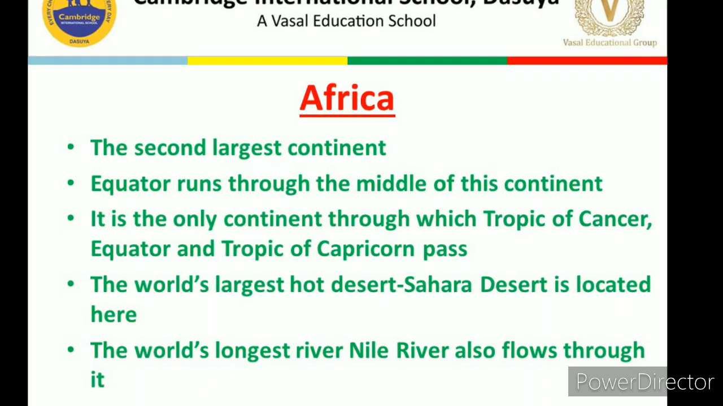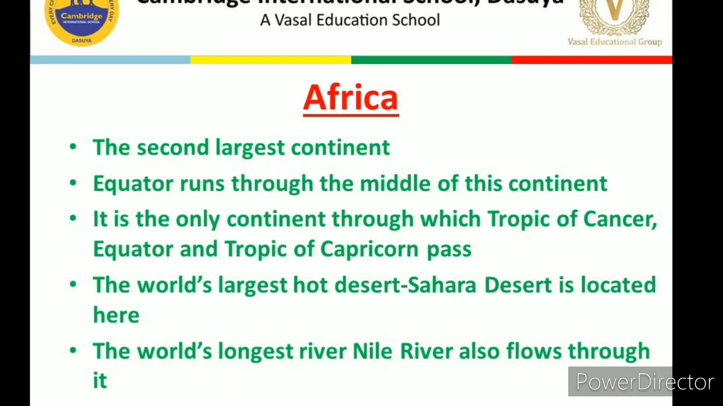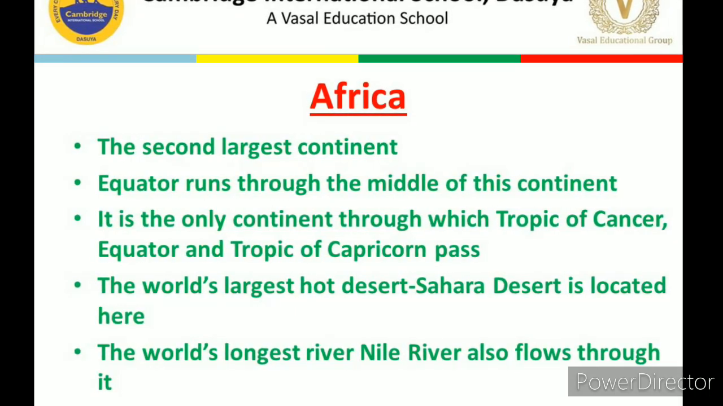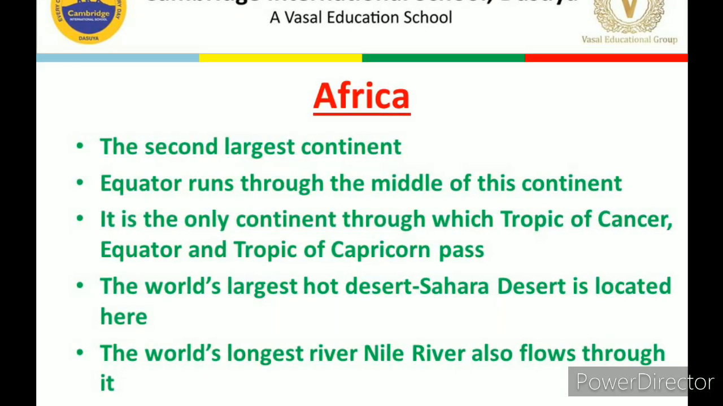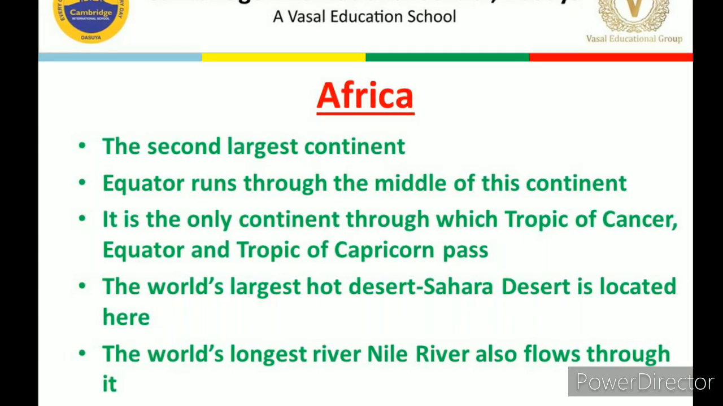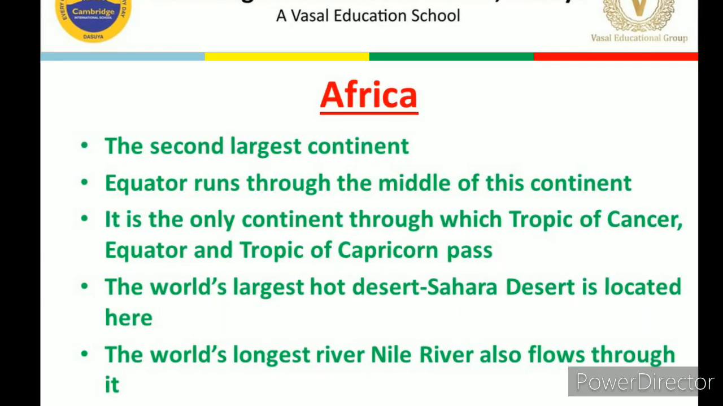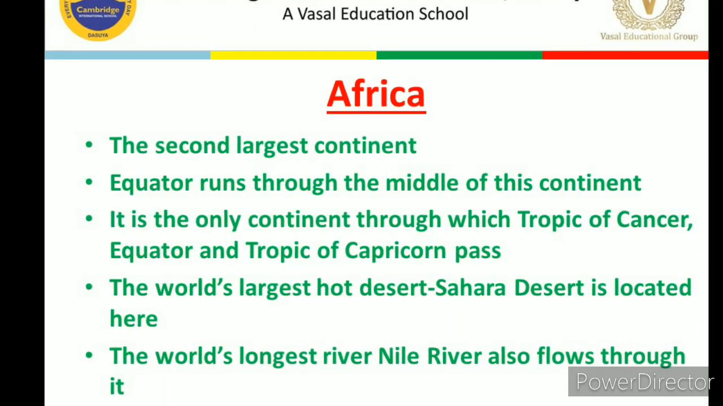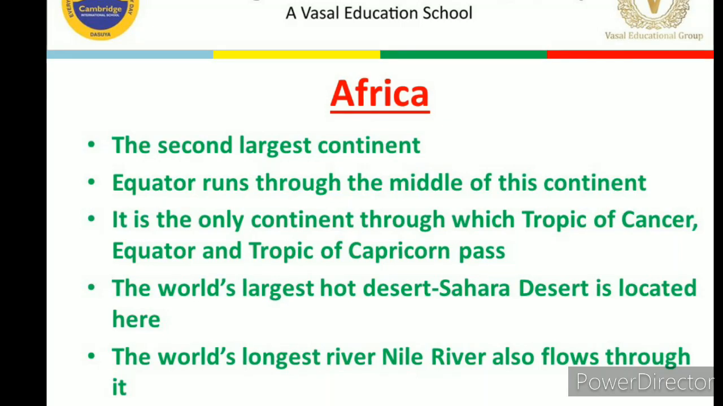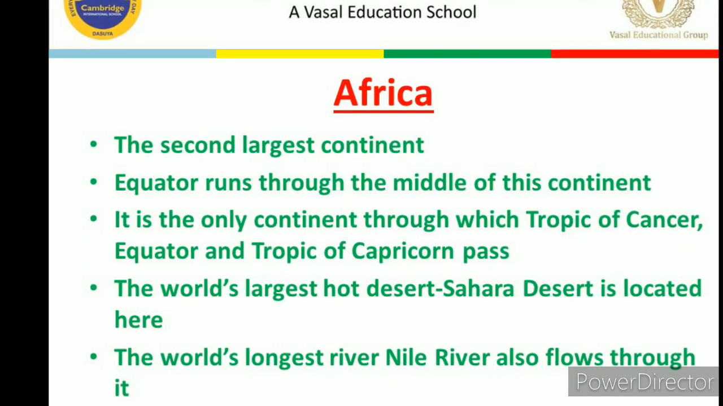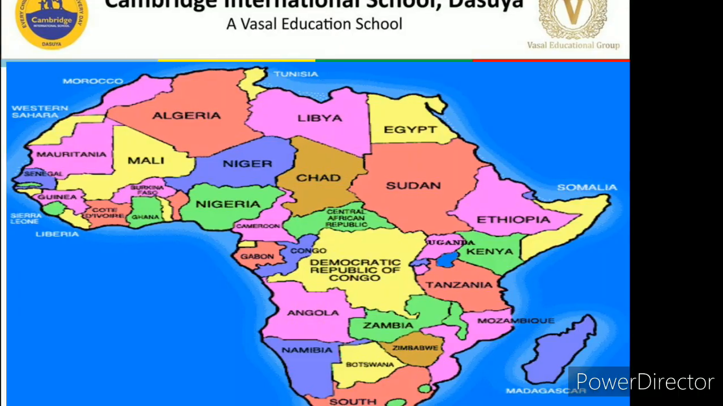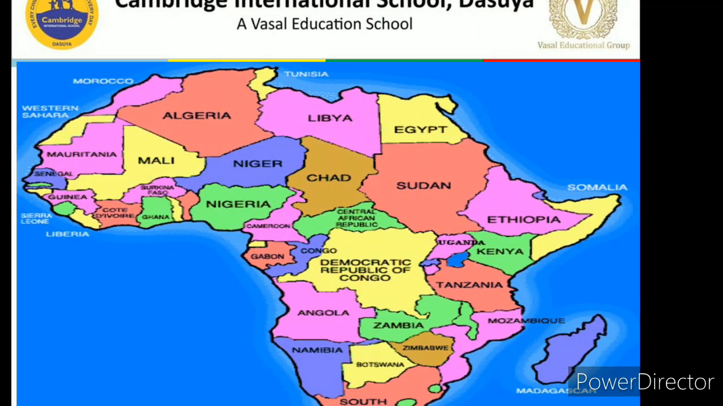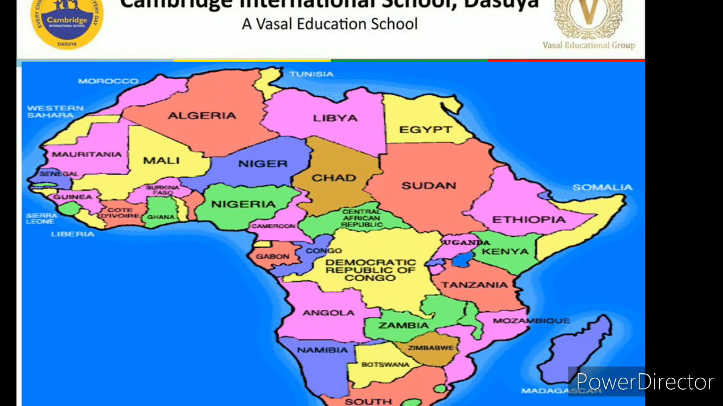The world's largest hot desert, the Sahara Desert, is located here. I hope you all are aware of the Sahara Desert. This is the world's largest hot desert, and it is located in which continent? Africa. And one more thing, the world's longest river, the Nile River, also flows through Africa. As you can see in this diagram also, it is showing the continent Africa.